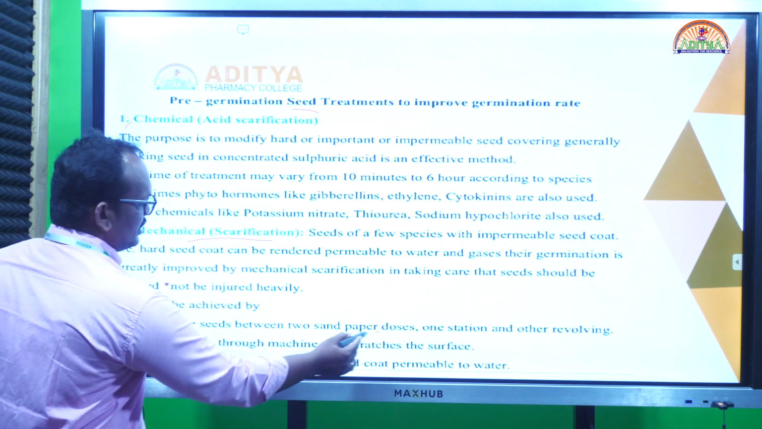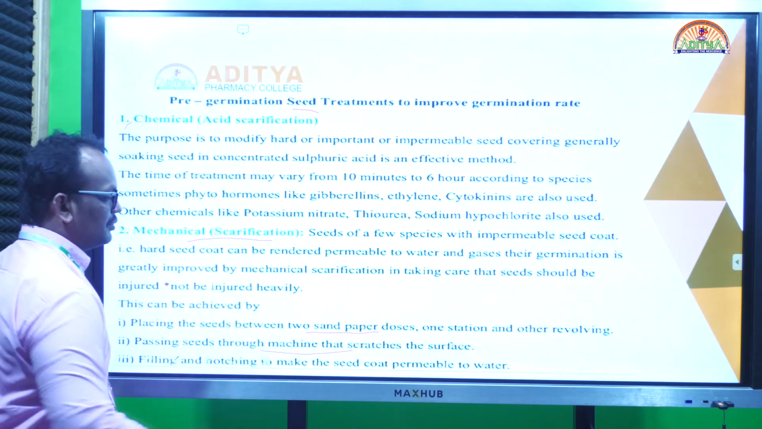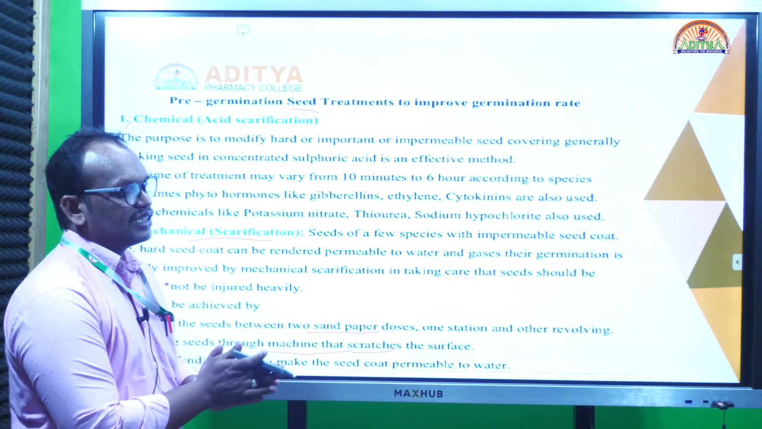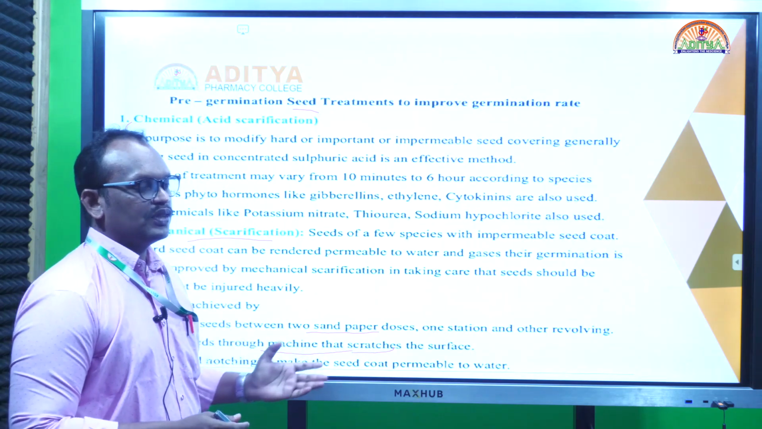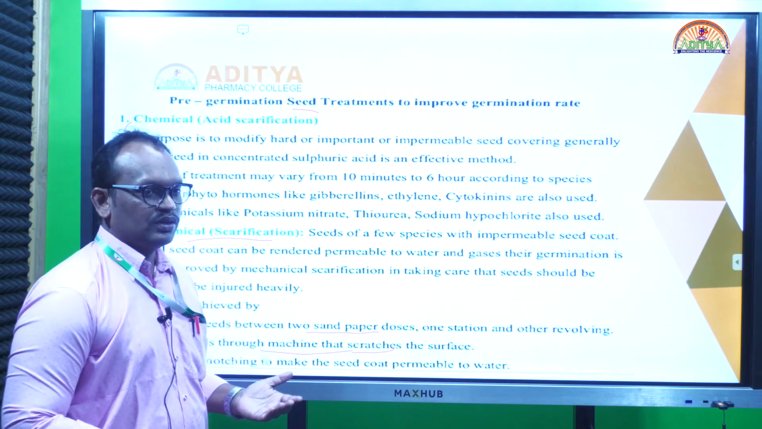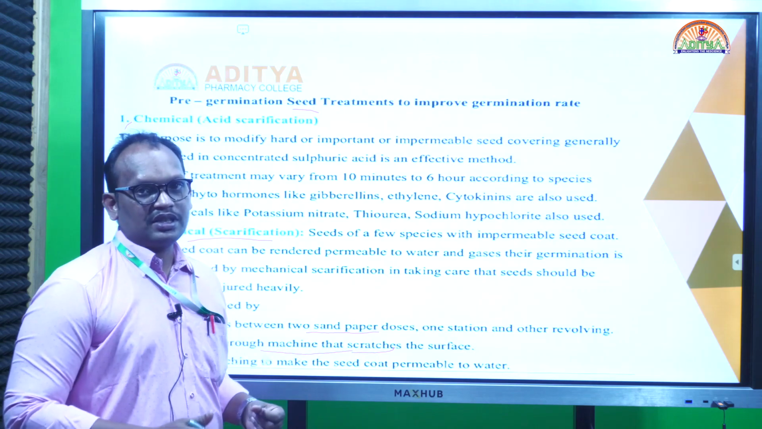So we place the seeds on sandpaper or pass the seeds through machine scratches. For a large quantity of seeds we treat them with machine scratches like this, or sometimes we rub them with our bare hands. We can do such mechanical processes to improve the seed germination power.